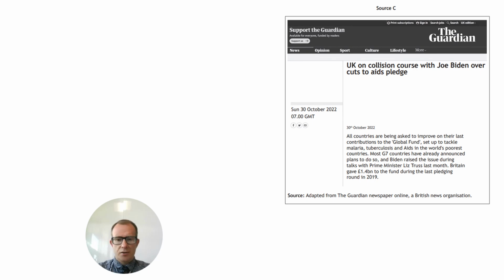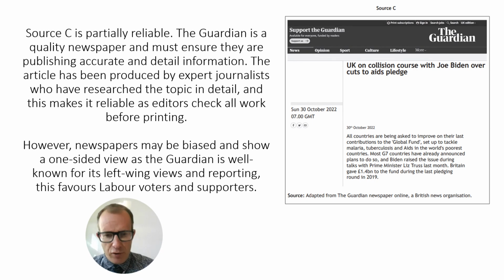So again, source C gives you 1 positive, 1 negative reliability point. So source C is partially reliable. It's a Guardian newspaper. It tells you that quite clearly. It's a quality newspaper, but you must explain why that's reliable. They employ expert journalists who research the topic in detail. Editors check all the work. That makes it reliable.